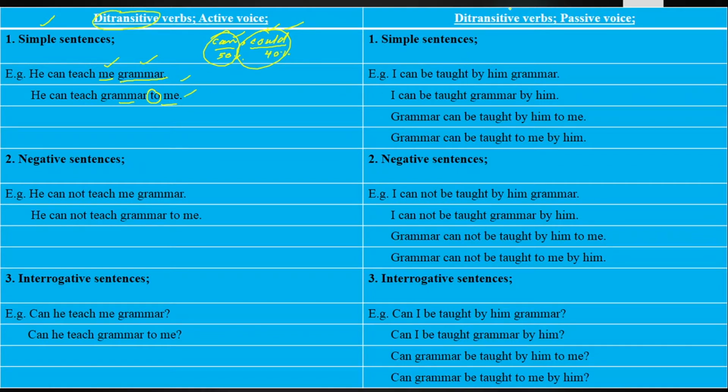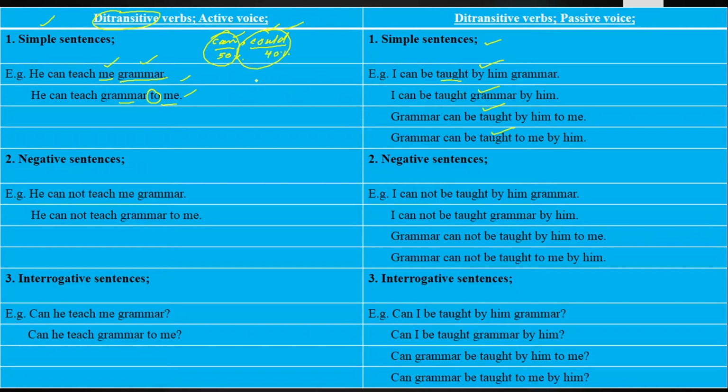In passive voice, there are four ways to change the di-transitive verb from active voice into passive voice. Now our di-transitive verb is teach, that we will change from active voice into passive voice in four ways. I can be taught by him grammar. I can be taught grammar by him. Grammar can be taught by him to me. Grammar can be taught to me by him.